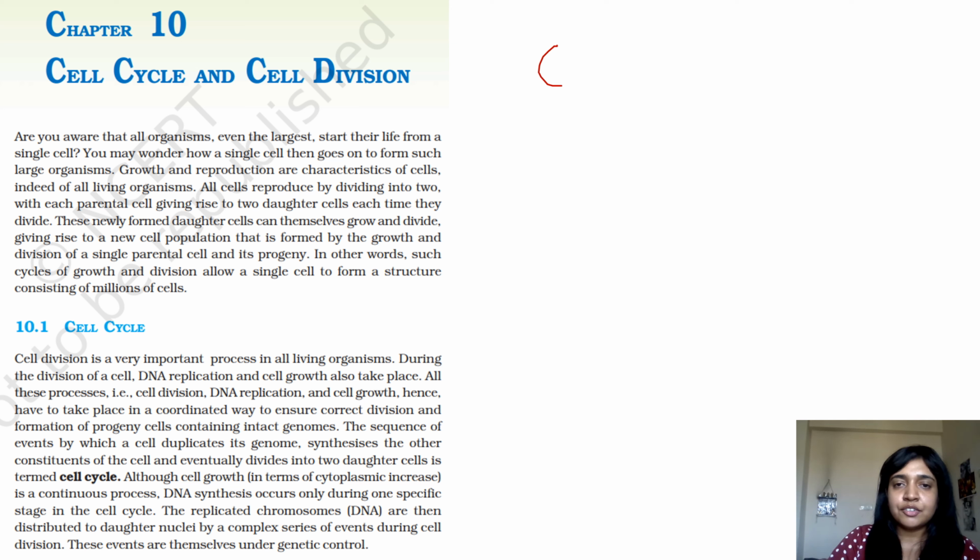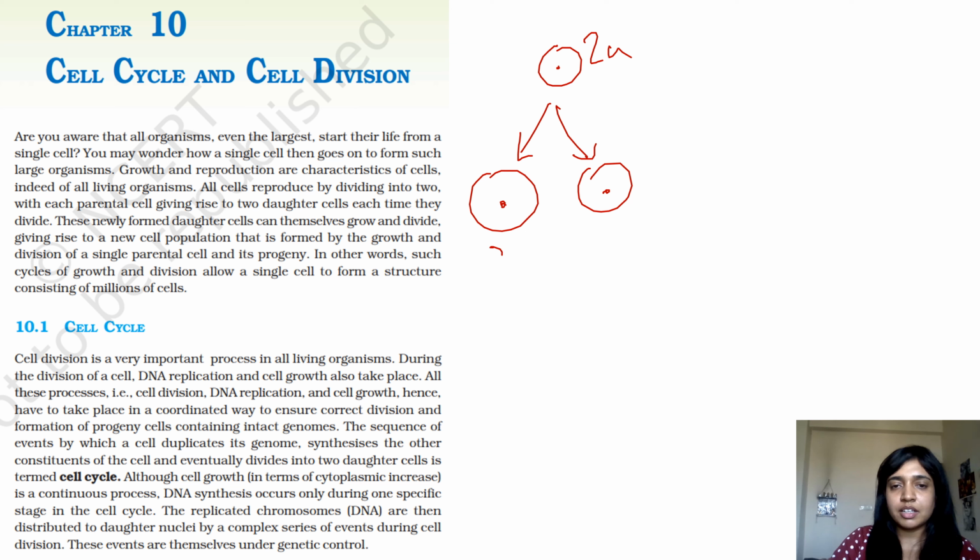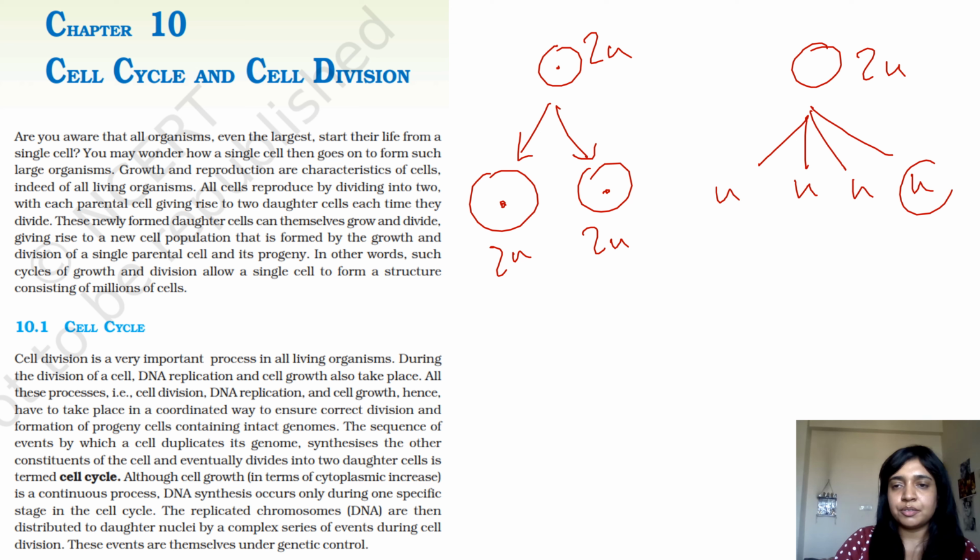That from a single cell, there is a cell cycle or mitosis giving rise to two cells. And in case of meiosis, what happens is that there is 2n, and it gets divided into 4 cells of n, n, n and n each, right?